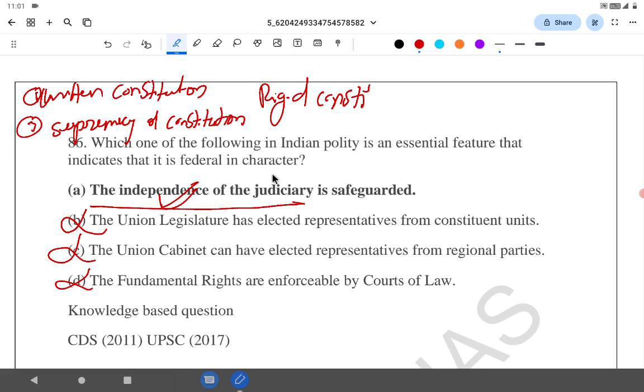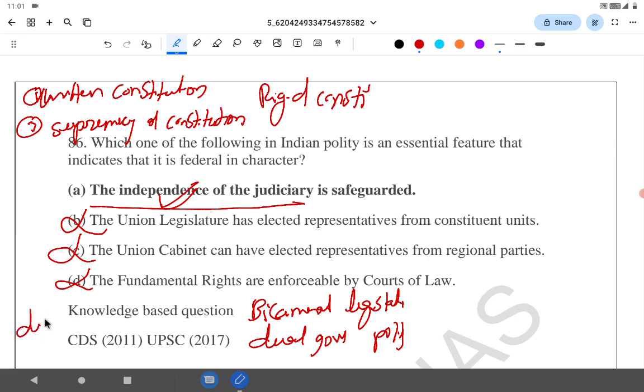Next is bicameral legislation. Next, dual government polity at the center and state. Independent judiciary. Next important is division of power.